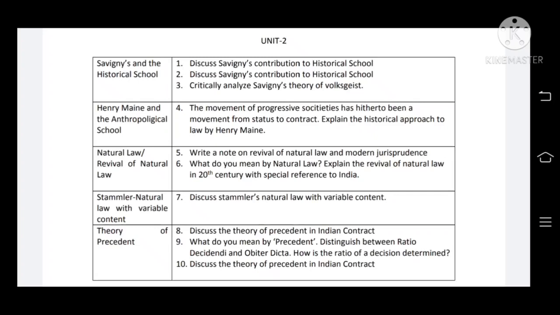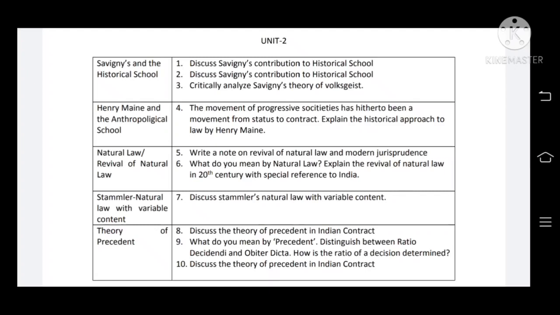Now we come to unit 2. These are the questions of unit 2. Questions number 1, 2, 3 are with respect to Savigny's contribution to the historical school, or we can say Savigny's theories of Volksgeist.